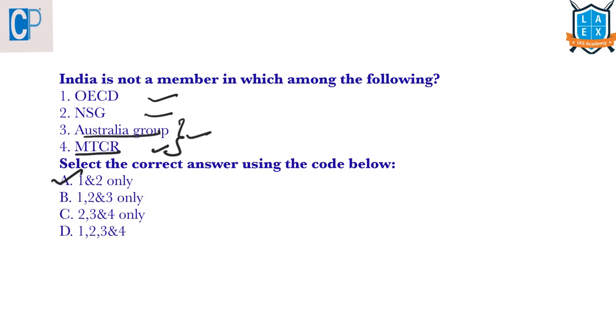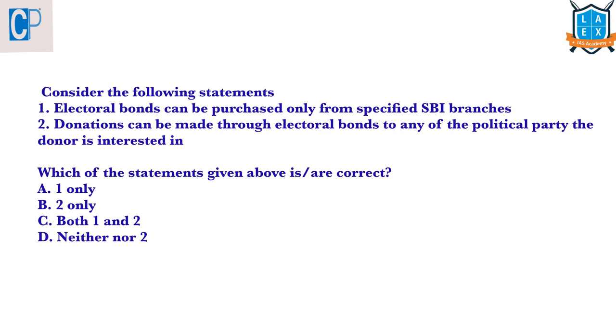It is A. The next question is, consider the following statements. Electoral bonds can be purchased only from specified SBI branches. Yes. And donations can be made through electoral bonds to any political party the donor is interested in. Yes.